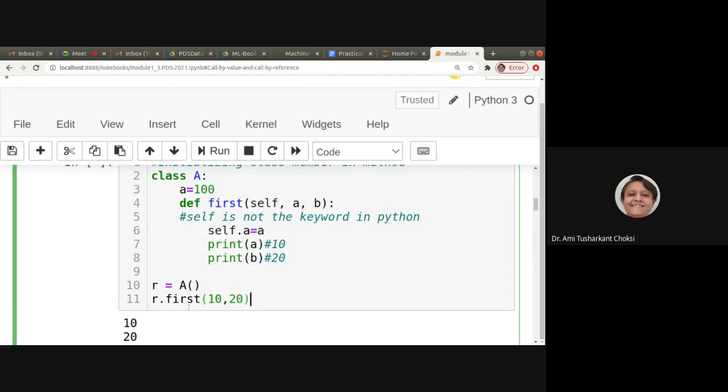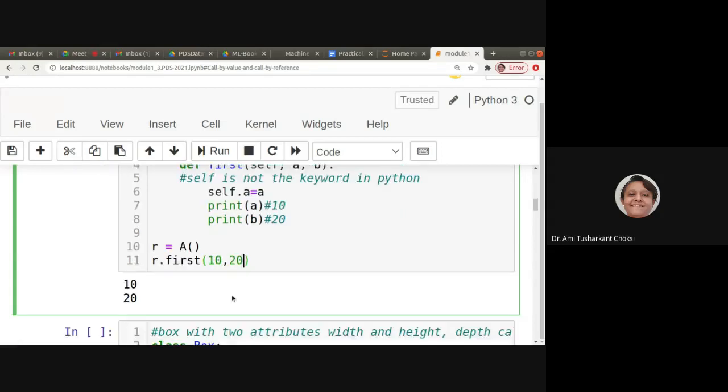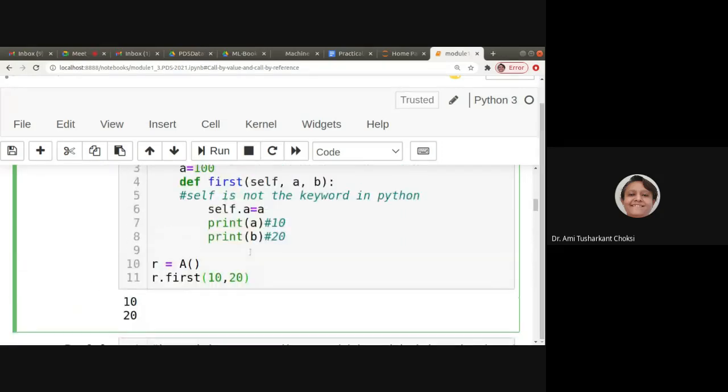r.first(10, 20), right? Two parameters are being passed. Now let us run. So what we can say is 10 and 20 we have passed to these parameters. So in self.a, a is initialized as 10, and b is initialized as 20, right? So that's what we'll be able to see as the output.